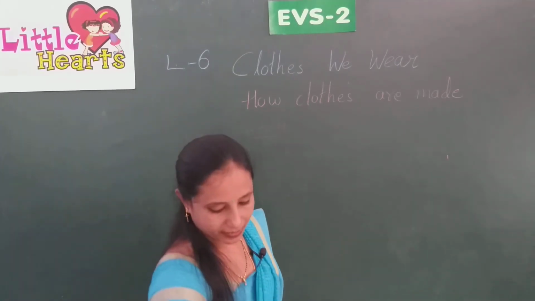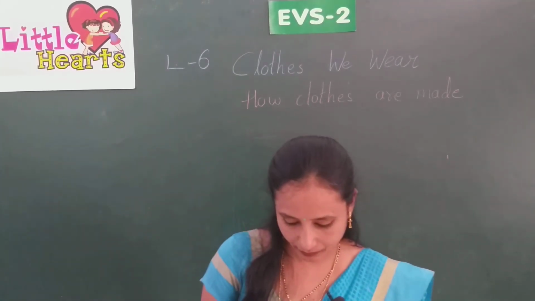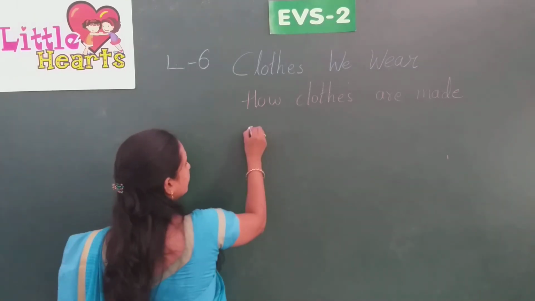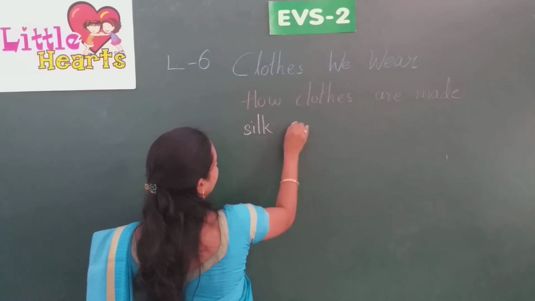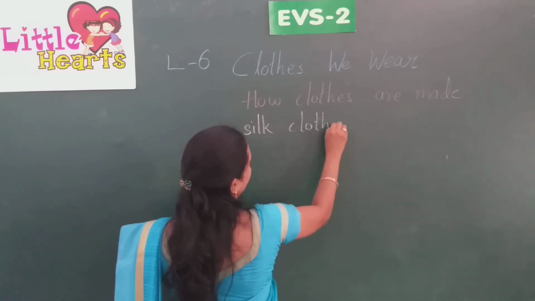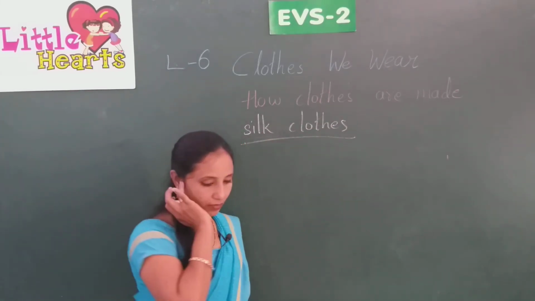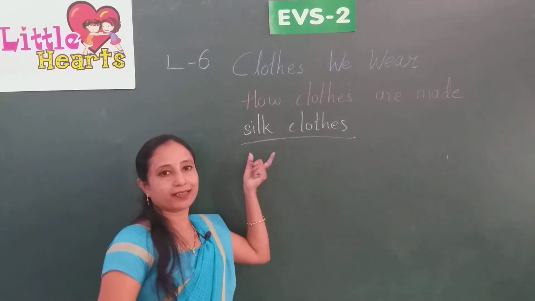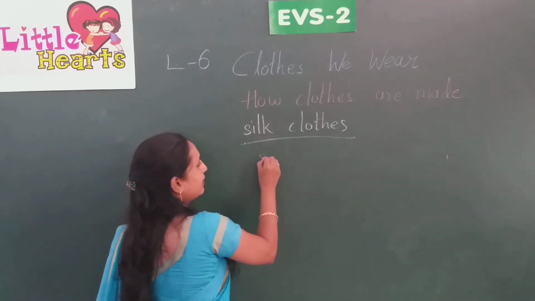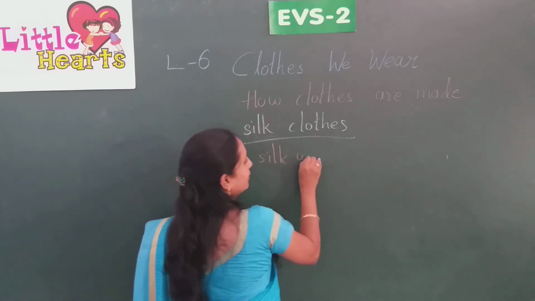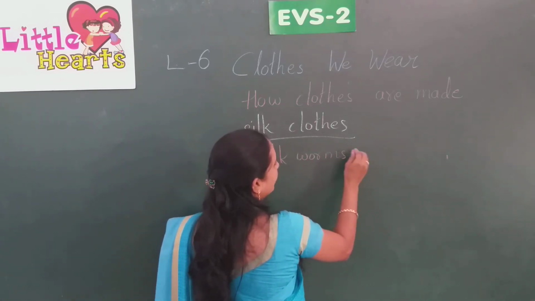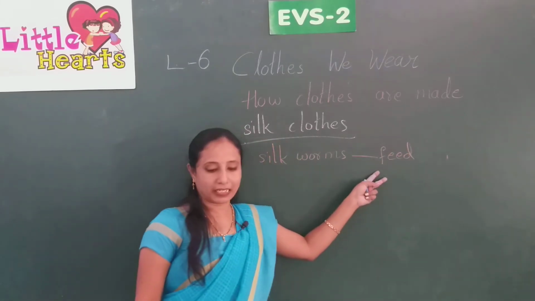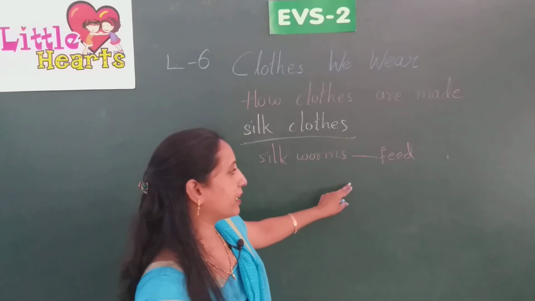The next one is silk clothes. From where do we get this silk? The silkworms feed on the leaves of mulberry.